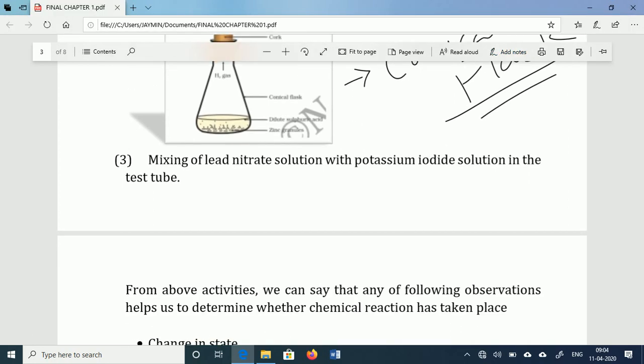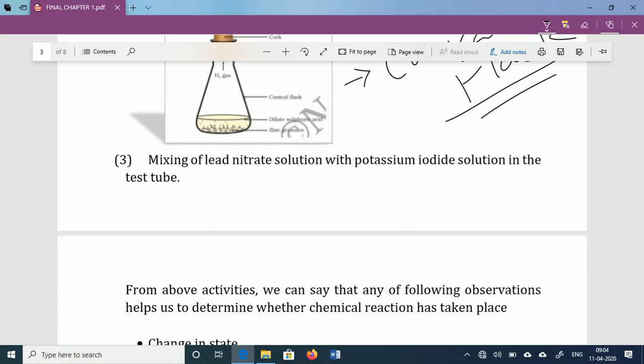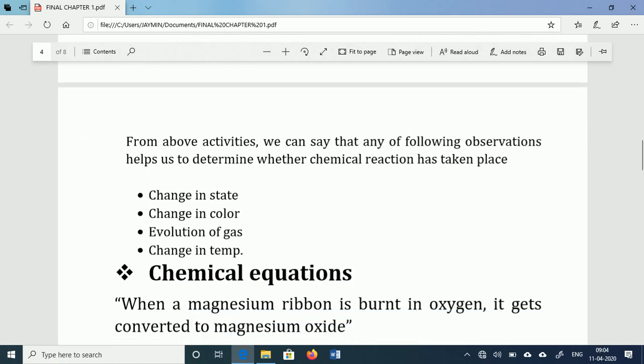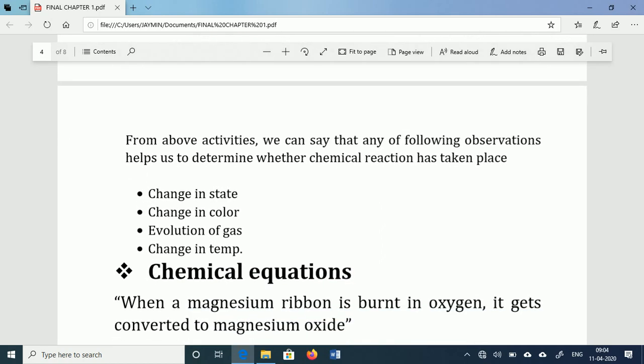The third example, third activity, is mixing of lead nitrate solution with potassium iodide solution in a test tube. When we mix both components with each other, again a colored fume, a colored gas, is produced. So from all these activities we receive some observations, and from these observations we can predict whether a chemical reaction has occurred or not.